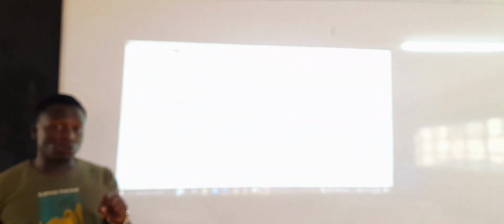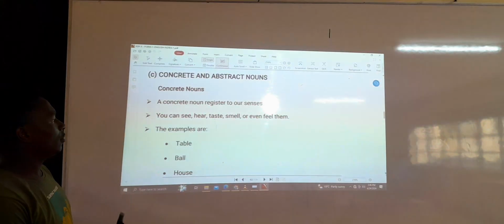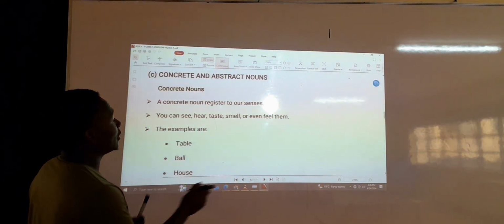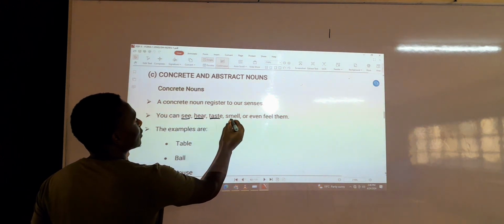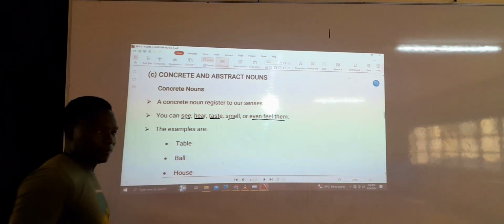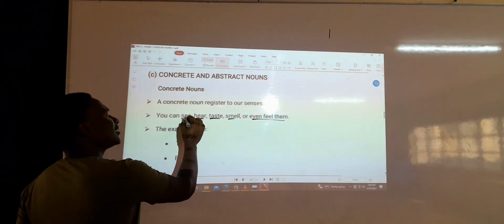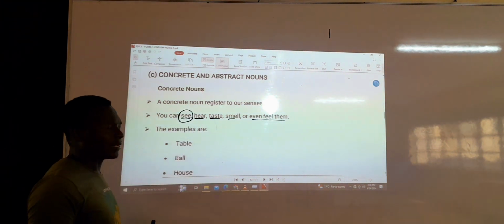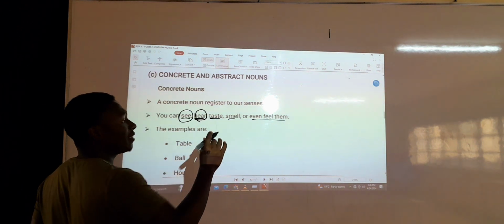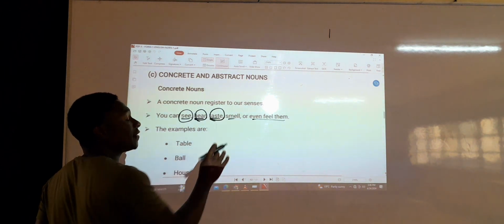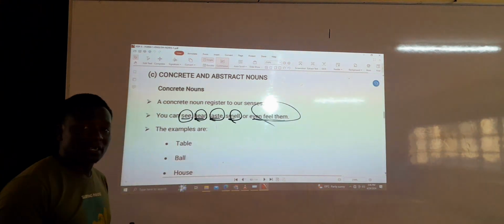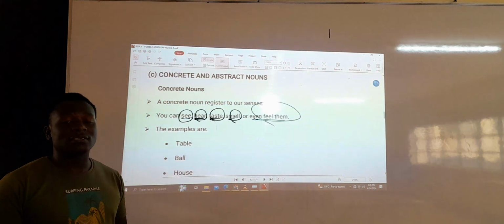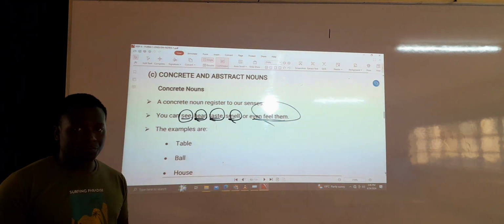How many senses do you have? We have 5 senses. Are we together? So, the 5 senses are sight, hearing, taste, smell, and feel. So, any noun that you can see, anything that you can hear, anything that has a taste, smell, or even anything that you can feel, that thing is a concrete noun.